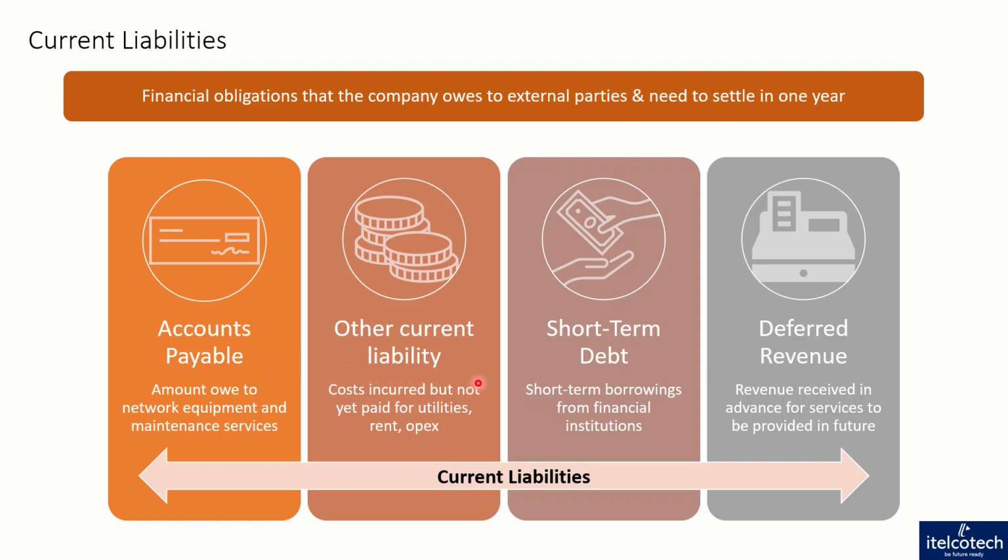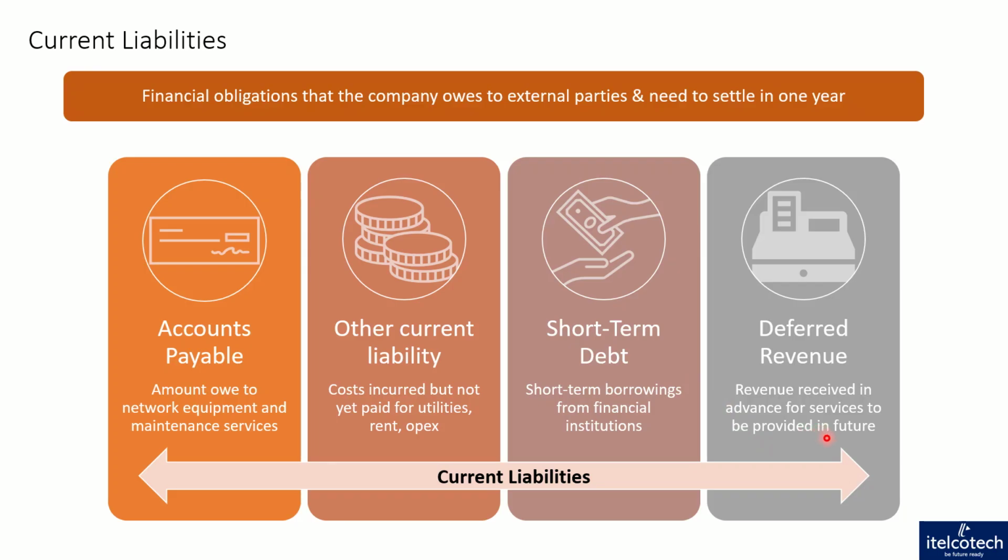On the other side, they have certain costs related to utilities, related to rent of the offices which they own. So that is again a cost they have to bear. They have to pay within a year. They have some short-term debt. They have taken some loan from the financial institutions which they have to pay back within 3, 6, 9, 12 months. That is again their current liability.